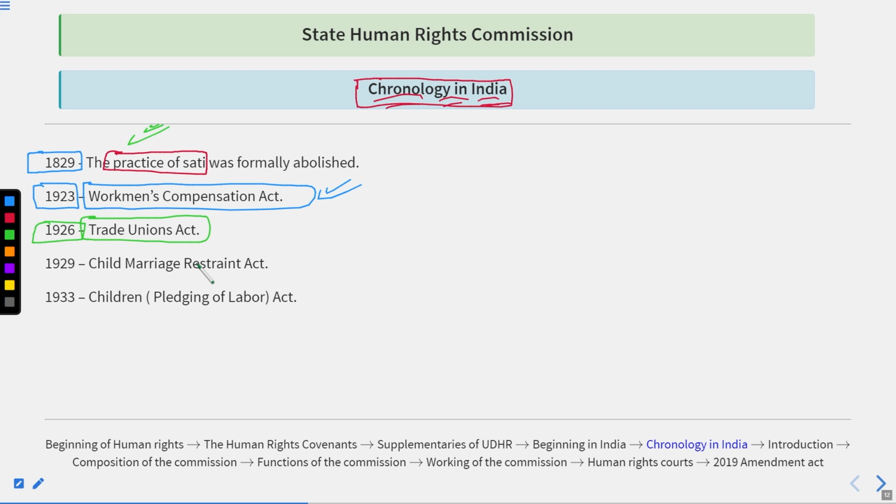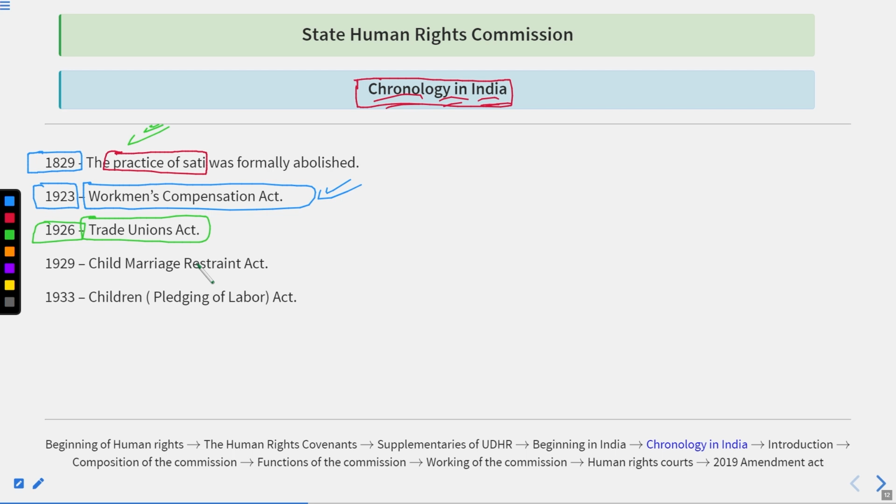Means that there could be some restrictions put on the fundamental rights. So basically in this right to form associations, there is a restriction: forming trade unions is not a fundamental right. No one could claim that he could form trade unions. But forming trade unions is a legal right which is promised under the Labor Acts and the Industrial Acts. It is not a fundamental right. Okay, so remember this.